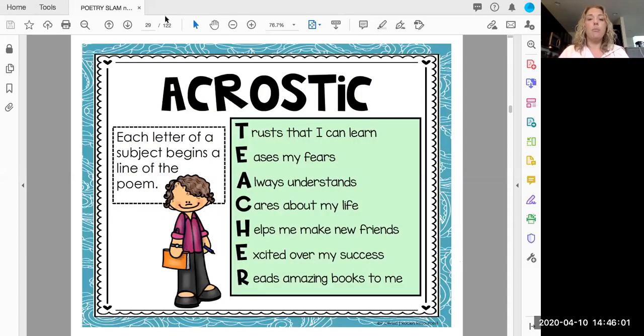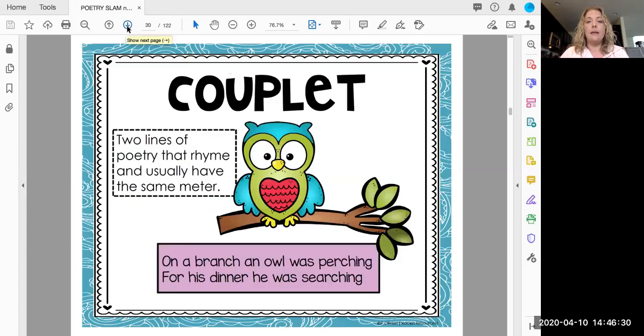The first type of poem you're all very familiar with, an acrostic poem. Each letter of the subject begins a line of the poem. So if you take the word teacher, it can go like this. Trusts that I can learn, eases my fears, always understands, cares about my life, helps me to make new friends, and excited over my success. Reads amazing books to me. An acrostic for teacher.